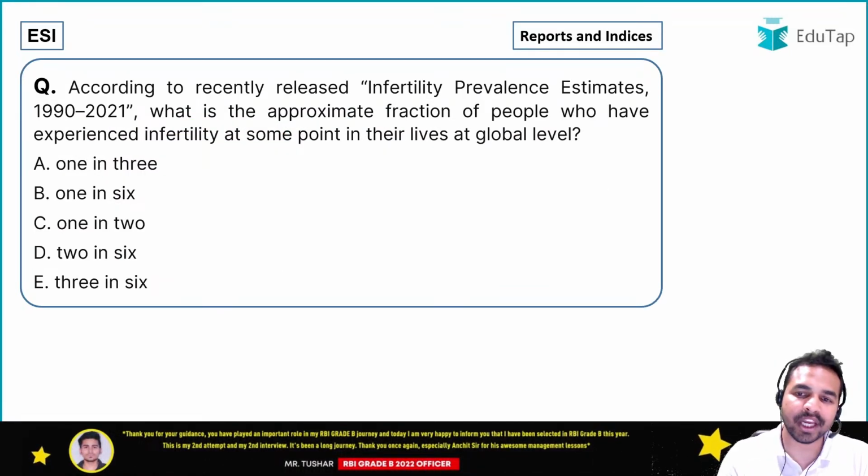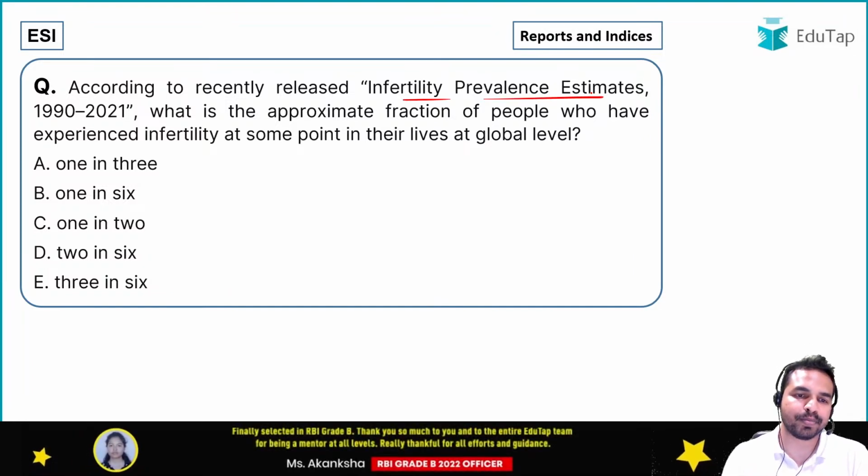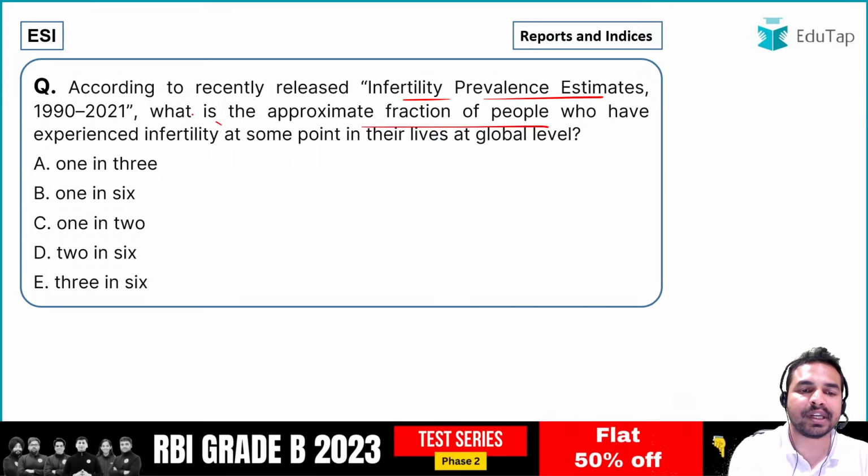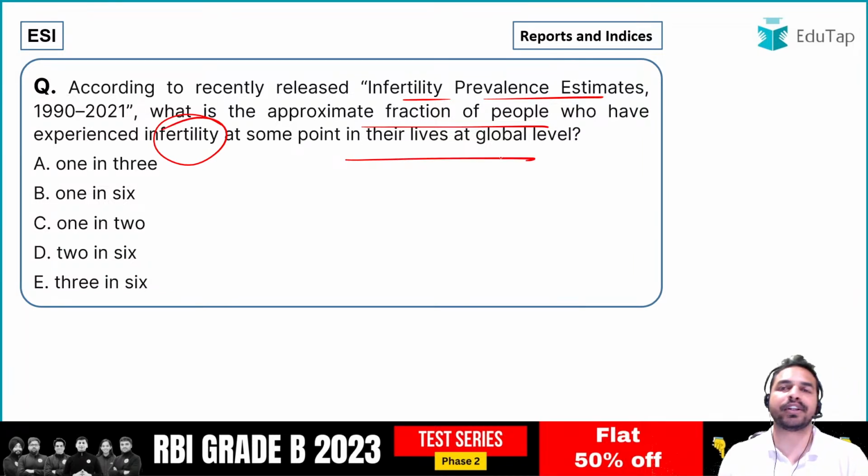अगला क्वेश्चन है infertility prevalence estimates के ऊपर. So guys, once again a report has been mentioned and you have to tell me what is the approximate fraction of people who have experienced infertility at some point in their lives at the global level.